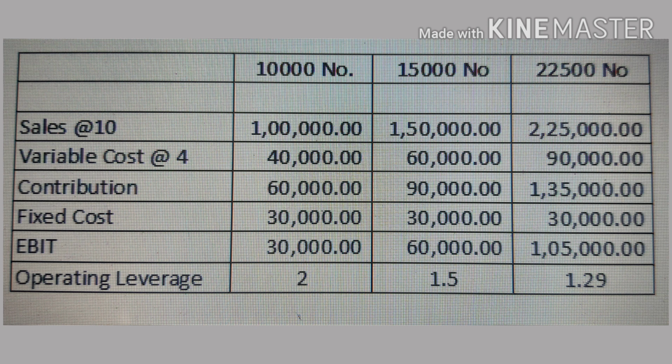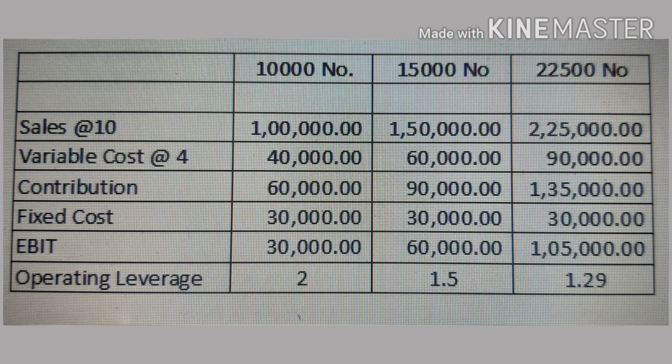Now let us try to understand the operating leverage better with the help of an example. In the example I have given 3 levels of sales: 10,000 numbers, 15,000 numbers and 22,500 numbers, and the sale price is fixed as rupees 10 and the variable cost is 4. And the contribution in the first case is 60,000, fixed cost is 30,000 in all cases, and the EBIT is 30,000 in the first case. So, as per the formula, operating leverage is equal to contribution divided by EBIT, 60,000 divided by 30,000, that is 2. What does this number 2 mean?